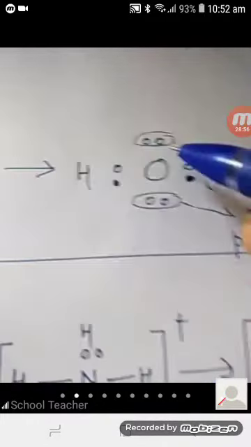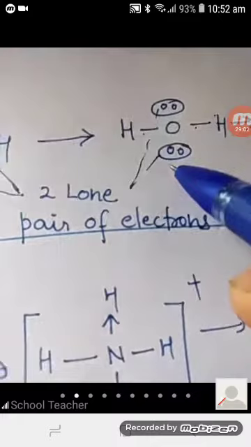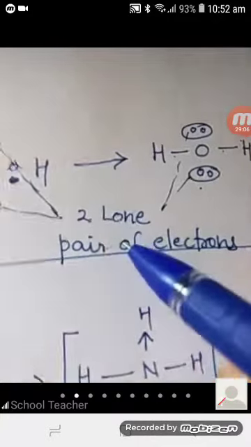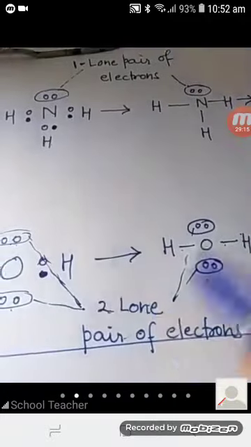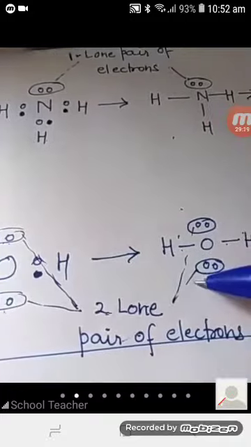So in the water molecule, there are single bonds, and these 2 pairs are not shared by any other atom. Therefore they are called lone pairs of electrons. In ammonia, you can see only 1 pair is there. And in this case, you will find 2 lone pairs. So these 2 structures are very important, one is ammonia, the other is water.